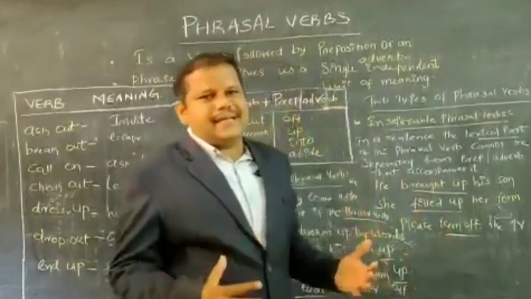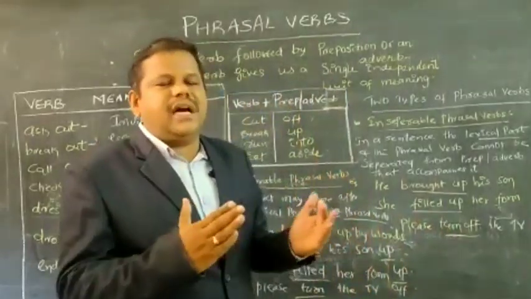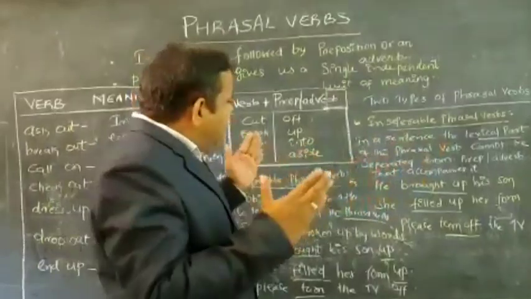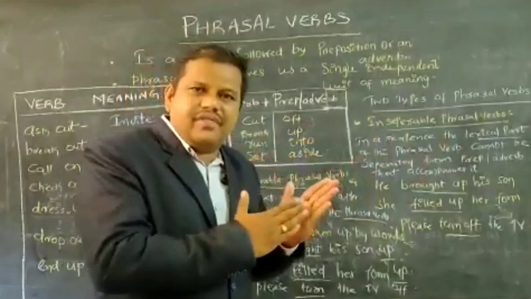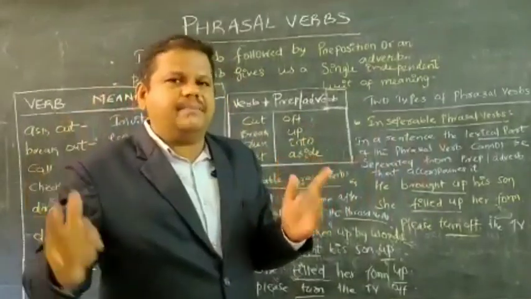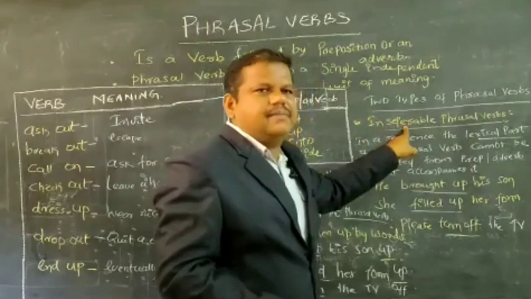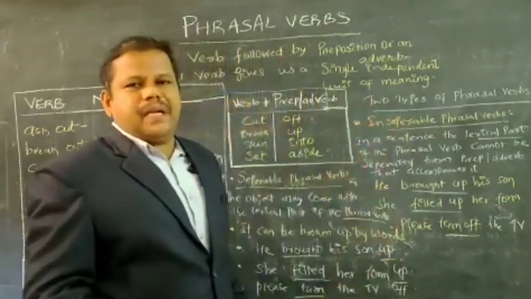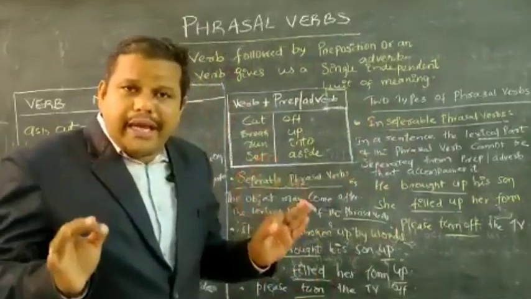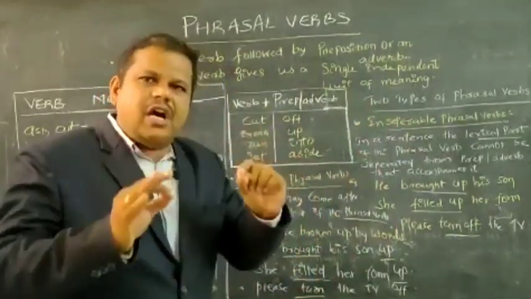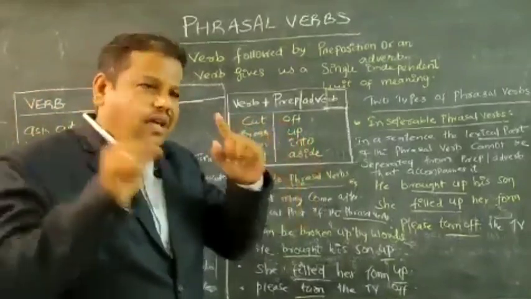You are not writing the verb and the preposition separately. We are combining them and writing them together. We are not making the verb separate from the preposition or adverb. They are called inseparable phrasal verbs. Note that with inseparable phrasal verbs, we cannot break down the verb and prepositions and put them at different places.